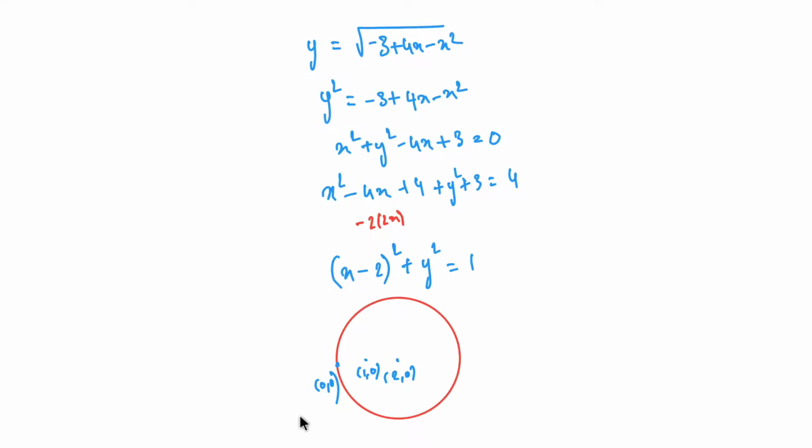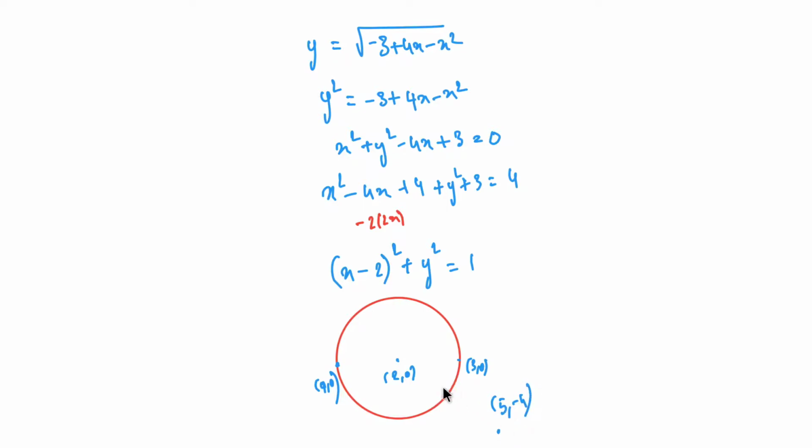So 5 comma minus 4 lies somewhere here. Sorry, I'm putting this in the third quadrant. So this is 2 comma 0, and because we have taken the radius of the circle to be 1, I cannot assume this to be 0 comma 0. I'm so sorry about this. So this can be 1 comma 0, and this can be 3 comma 0. I don't actually need to think about this, but for clarity I'm giving all this. So somewhere around here I can assume the point to be 5 comma minus 4, isn't it?